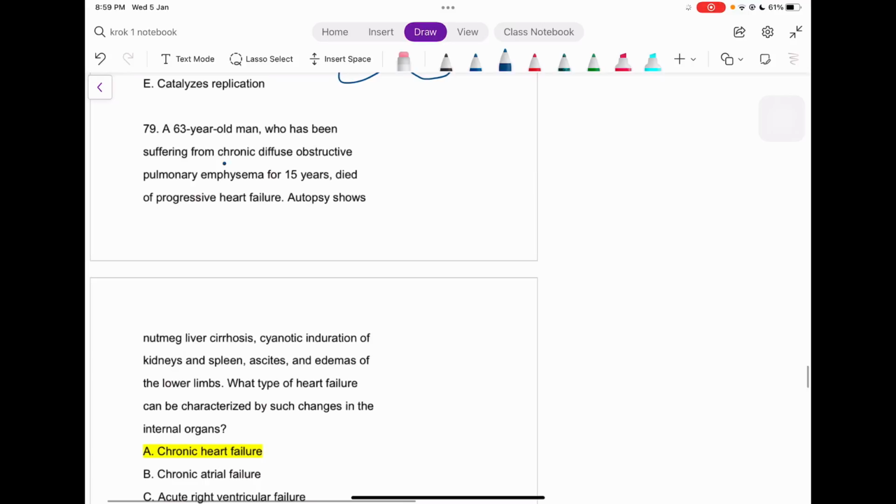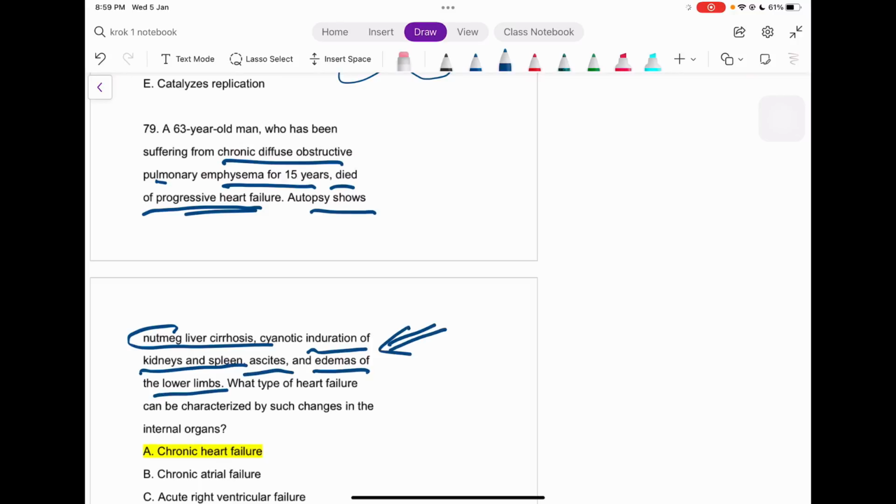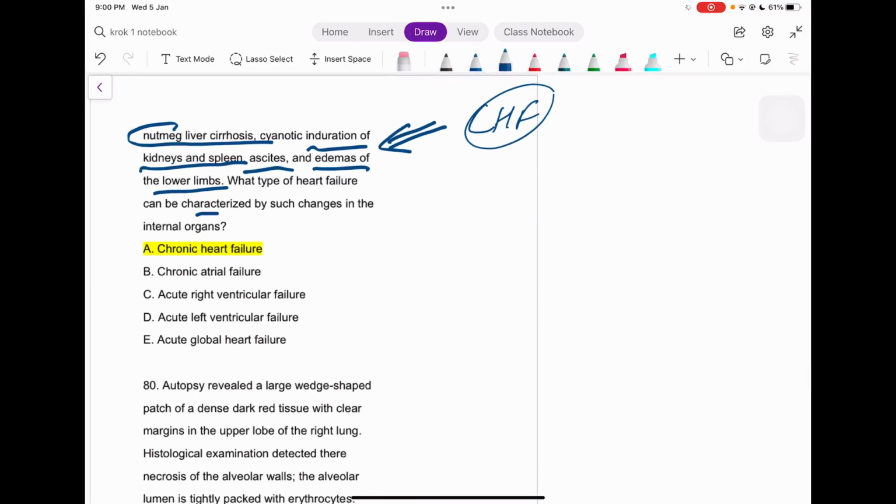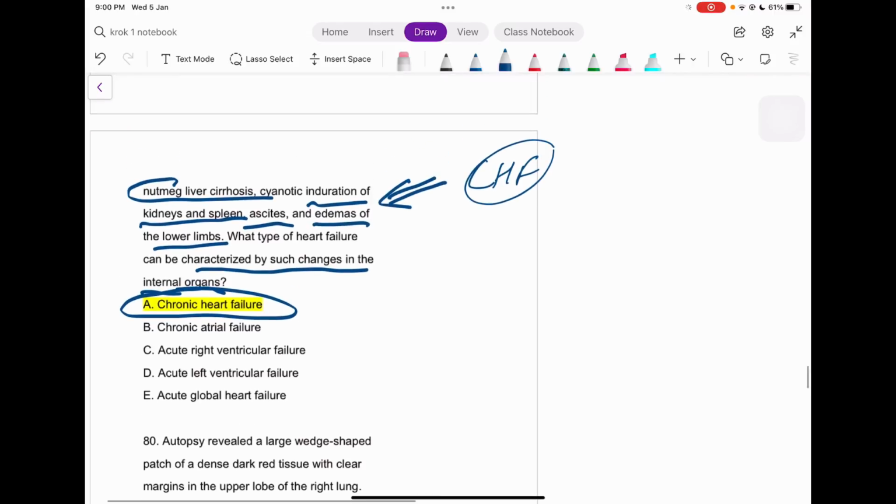A 63-year-old man who has been suffering from COPD, emphysema for 15 years, died of progressive heart disease. Autopsy shows nutmeg liver cirrhosis, cyanotic induration of the kidneys and spleen, ascites, and edemas of the lower limb. So guys, this history itself is enough to declare the patient as what? CHF, right? Let's see. Okay, what type of heart failure can be characterized by such changes in the internal organs? That is it. We have our answer, right? In the right ventricular failure, guys, there can be some pulmonary edema or things like that present, but if you just think about this question, the only answer can be CHF.